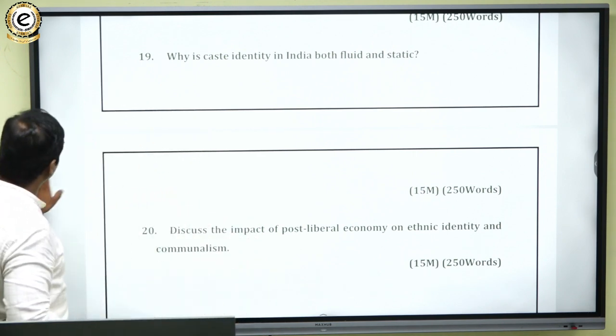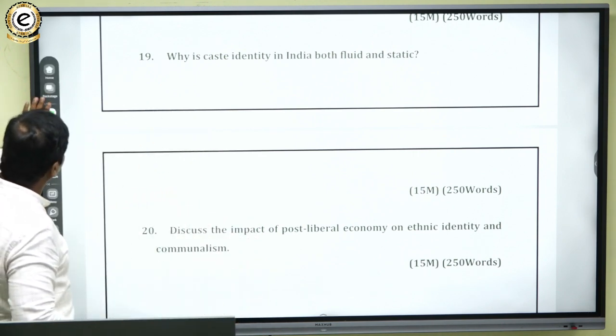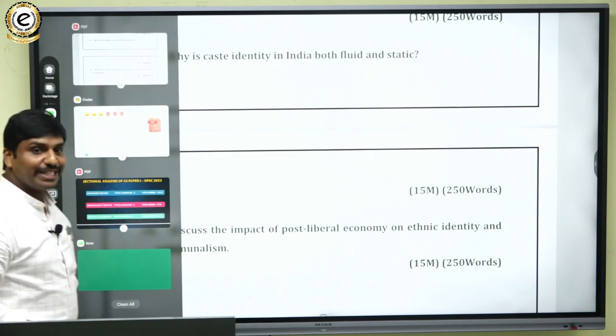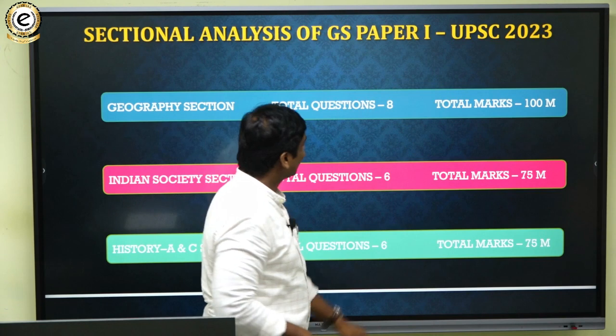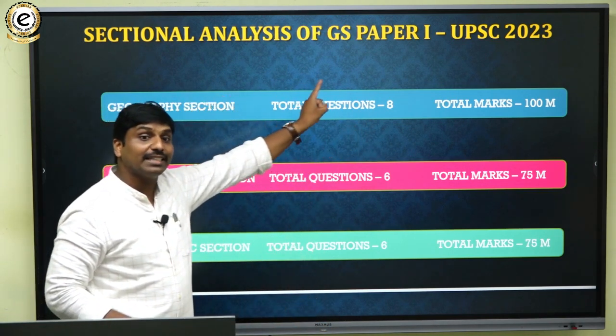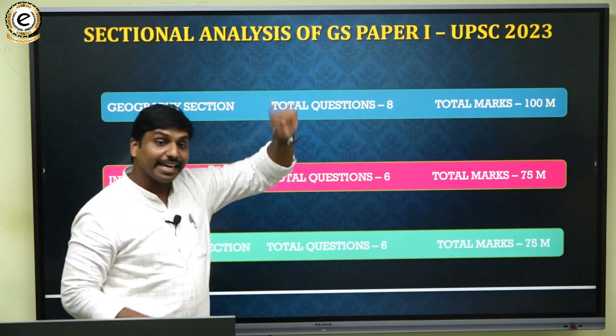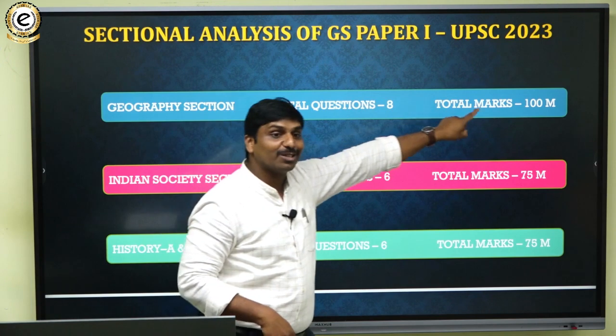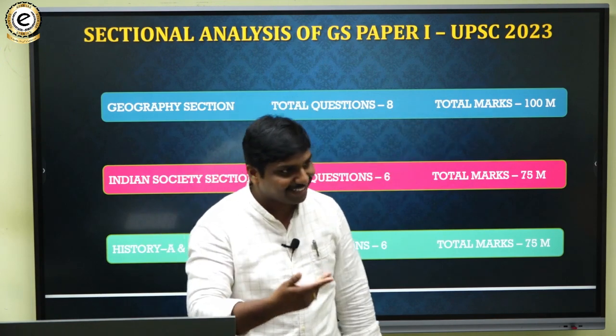So that was with reference to the question paper. Now, did you get the idea how questions were there? Look at the questions again. In the geography section, purely there were 8 questions, and including history, 9 questions were there. That means a total of 110 marks were related to geography.